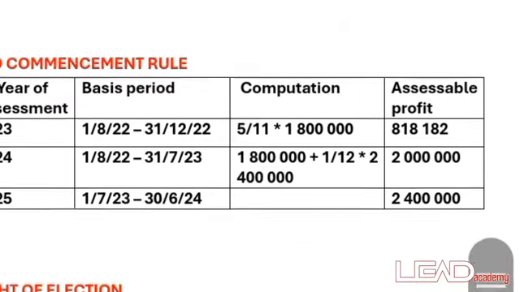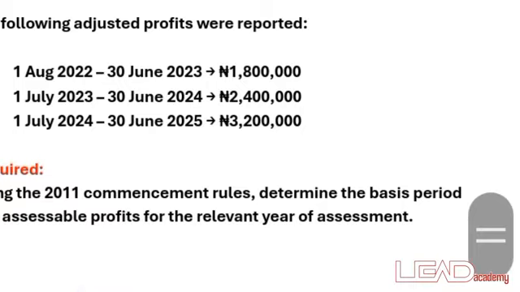So we'll dive into the new commencement rule. If you look at our question, the new commencement rule states that from the date of commencement down to the accounting year end. Our question has the exact new commencement rule.